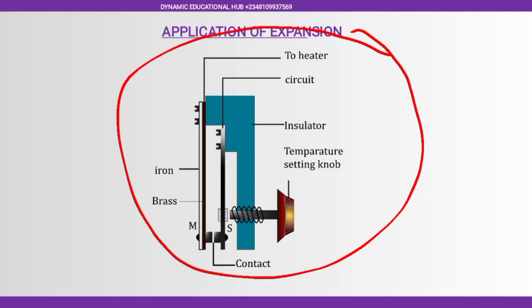The same thing with our electric cooker. If you don't have any device that will stop the flow of current, that thing is very dangerous. The temperature will just be increasing continuously, and if we don't have anything that will absorb the heat, the next thing you are going to get is explosion, and that thing will get damaged. The same thing with our boiling ring. Now I don't know if any one of you have ever used a boiling ring.